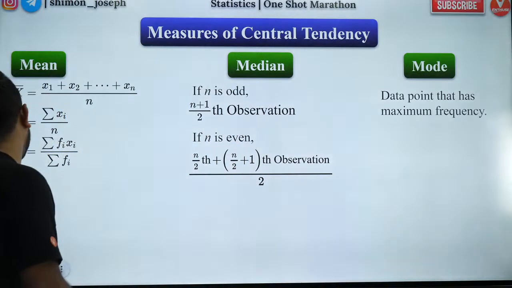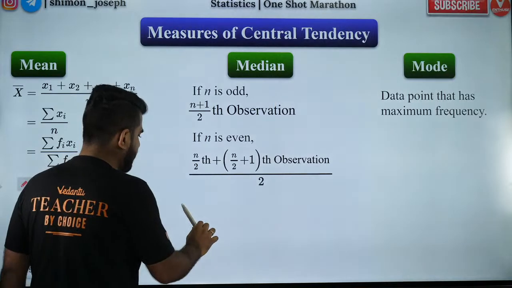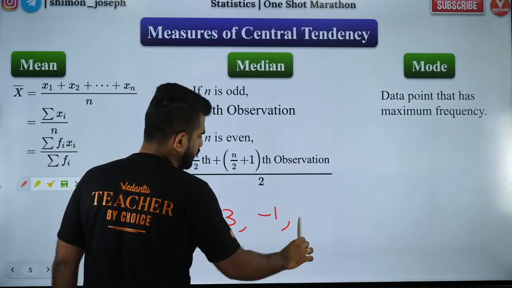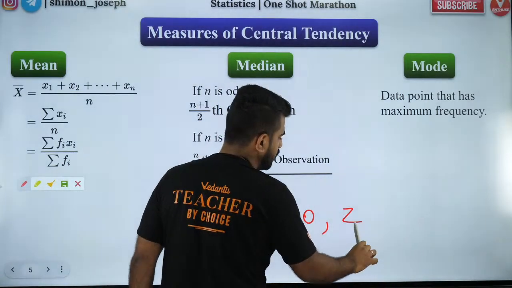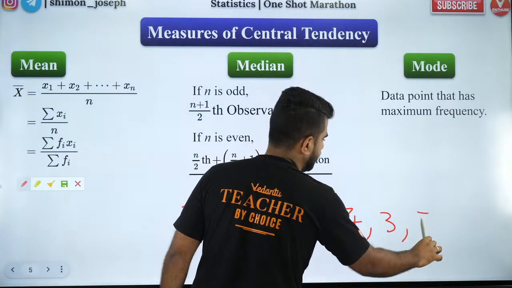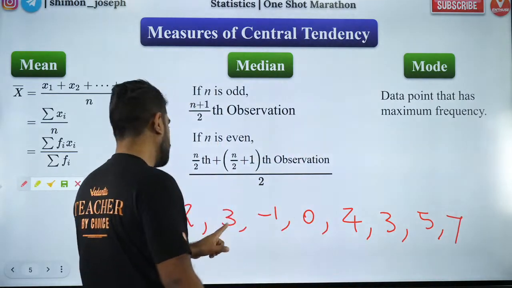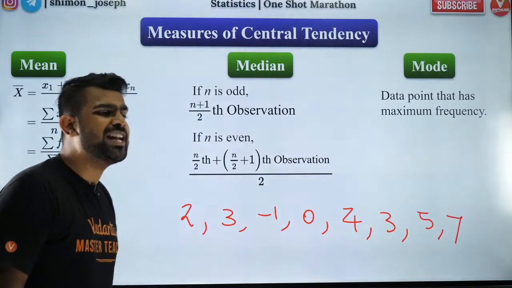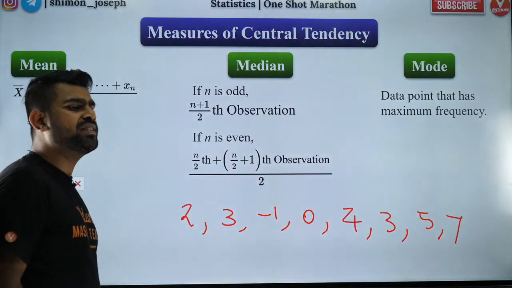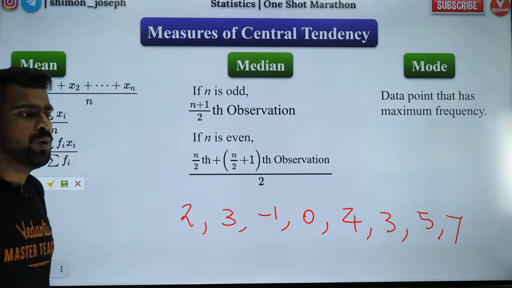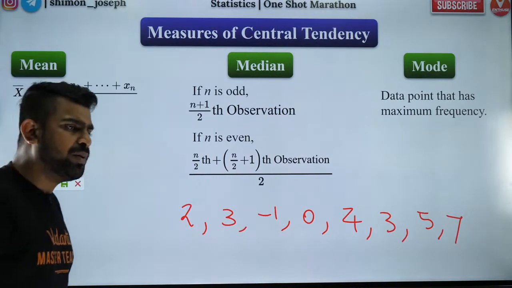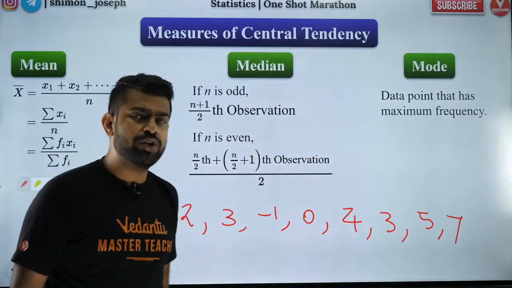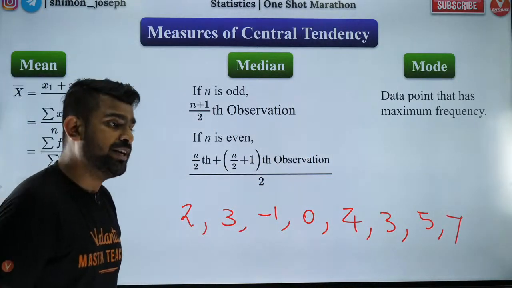So let me give you an example. Let's all try to do this. Let's say you have 2, 3, -1, 0, 4, 3, 7, 5. How many are there? 1, 2, 3, 4, 5, 6, 7, 8. So what is the mean, median and mode? Can you guys tell me what is the mean? What is the median? What is the mode? Come on people, everybody, go for it. I will give you exactly 30 seconds. I know you guys are capable. I want everybody to answer.